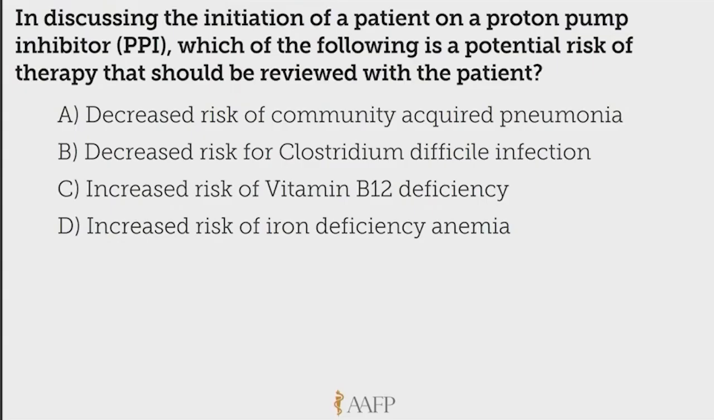So as we think about the treatment, let's take a look at this question. In discussing the initiation of a patient on a PPI, which of the following is a potential risk of therapy that I need to review with the patient? There's a decreased risk of CAP. There's a decreased risk of C. diff. There's an increased risk of vitamin B12 deficiency, or there's an increased risk of iron deficiency anemia.